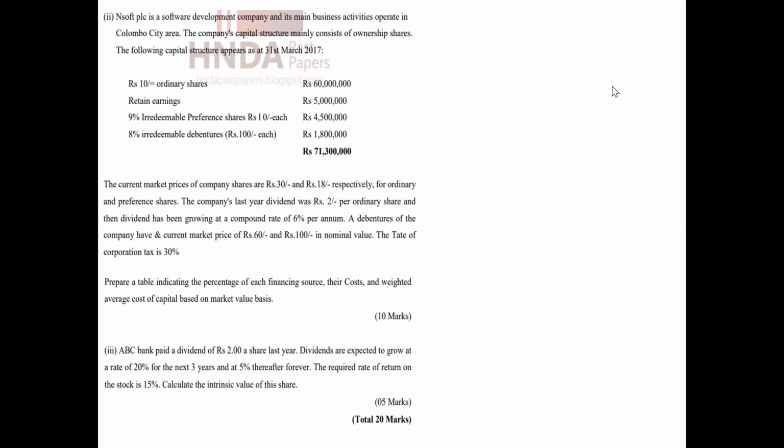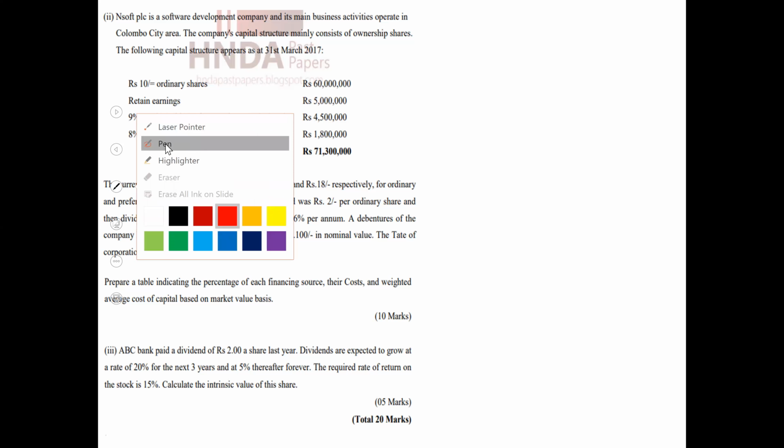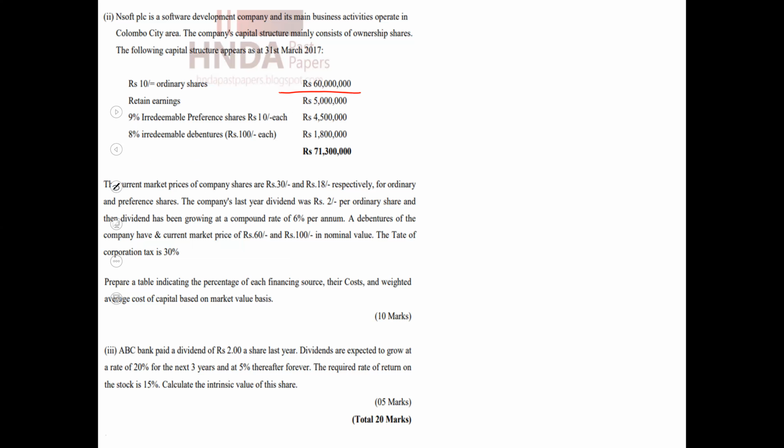The company's capital structure has been given: ordinary shares 60 million, retained earnings 5 million, irredeemable preference shares. In case of preference shares, you may remember there are redeemable and irredeemable preference shares; here it's irredeemable. The share price has also been given, per share value 10 rupees.